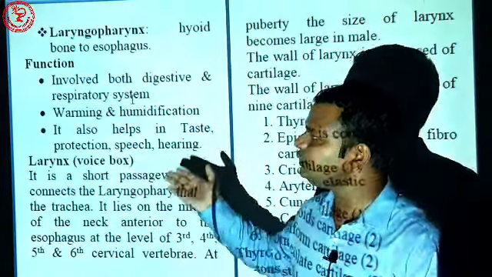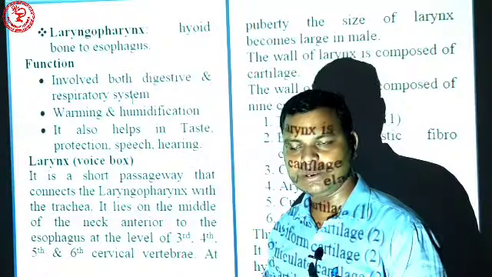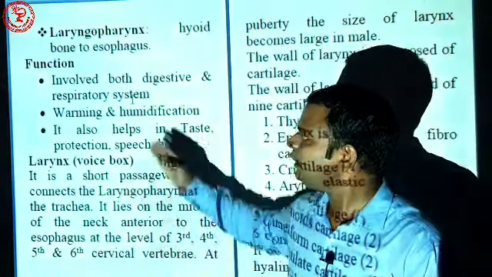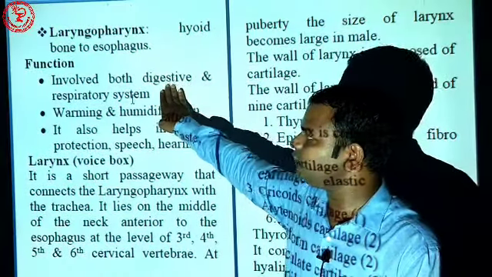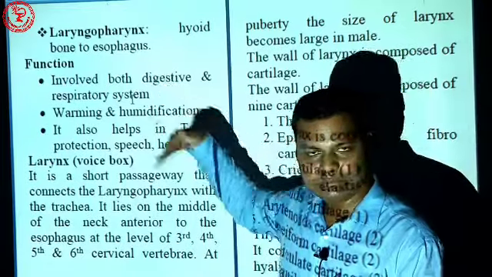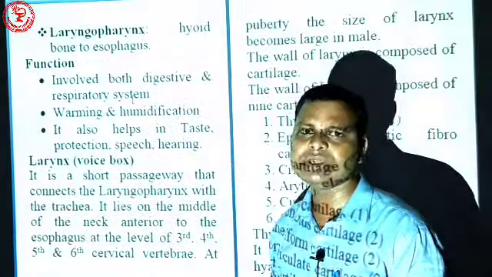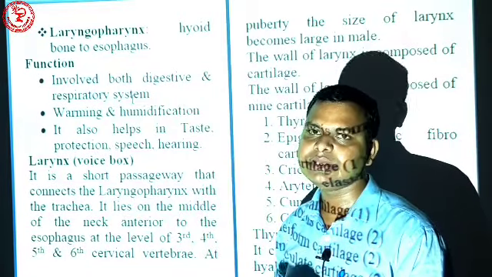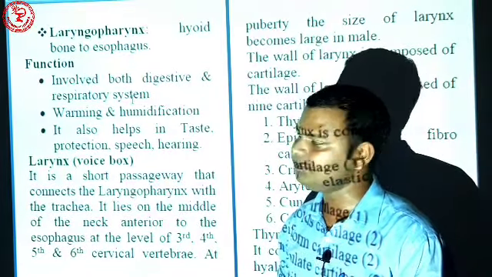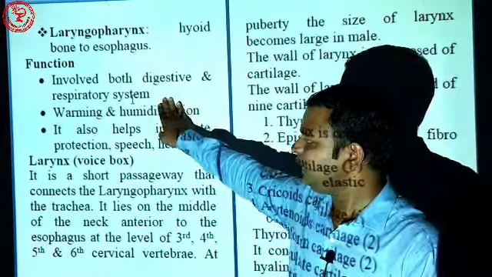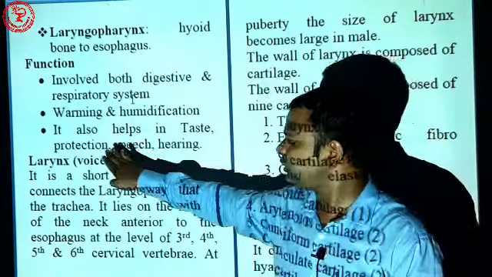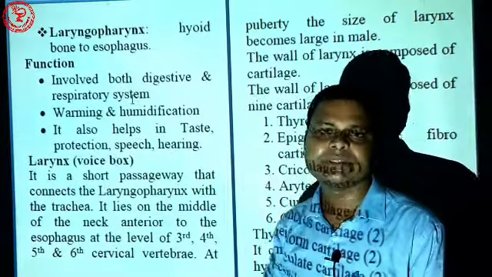Then the functions are the same as the nose, warming and humidification, and it has a special function: it is the special organ which involves both the digestive as well as the respiratory system, that is the oropharynx. Apart from this, it also helps with taste, protection, speech and hearing.